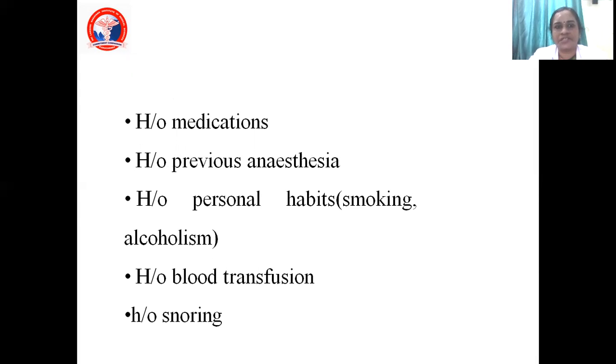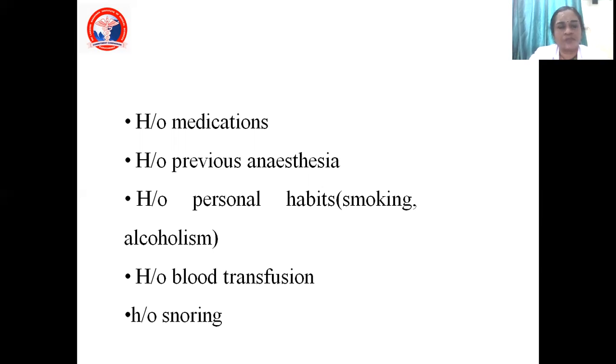So then the medications, history of medications. What are all the medications the patient is taking? The patient can be a diabetic, taking some oral hypoglycemic drugs. The patient might be hypertensive, so the patient will be taking antihypertensive drugs. For that reason, we should know. Why should we anesthetists know about the medications? Then only we can plan anesthesia. Suppose the patient is a hypertensive patient, I need to control his BP before he is posted for surgery. So for that planning only, I am asking about the medications.